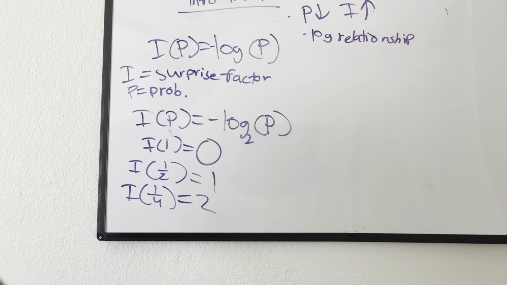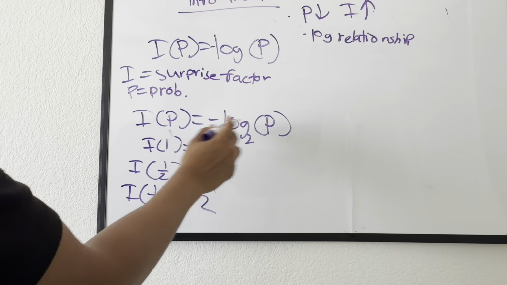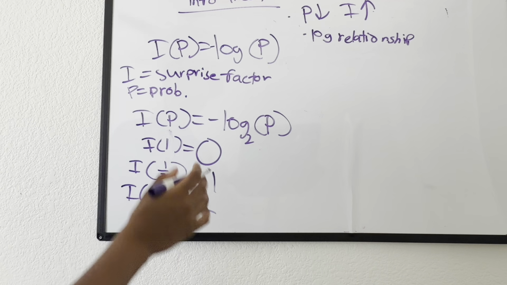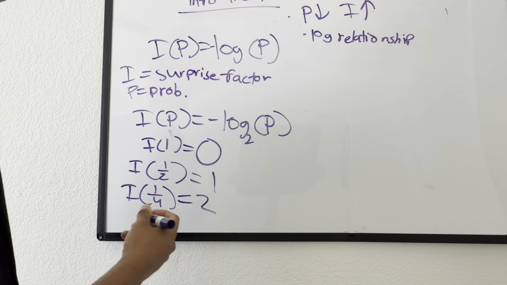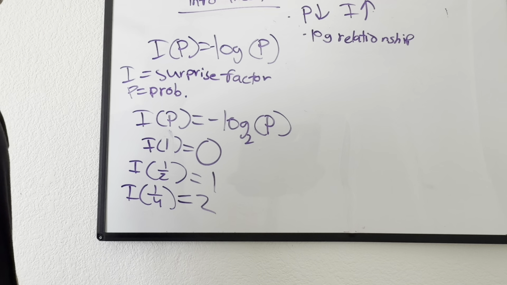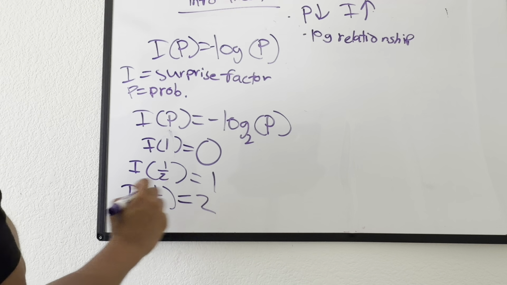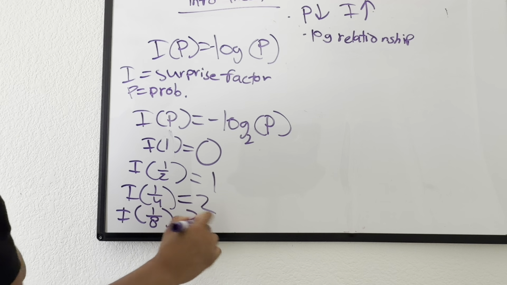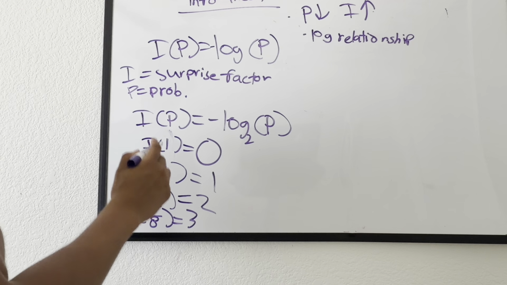So it's a beautiful relationship where each time the probability halves, whenever we have log base 2, the surprise factor of the information essentially doubles. Or sorry, not doubles. What happens is it increases by 1. My apologies there. For example, 1/8 would be equal to 3, etc. You see the pattern here.